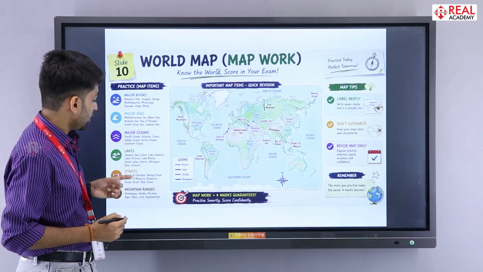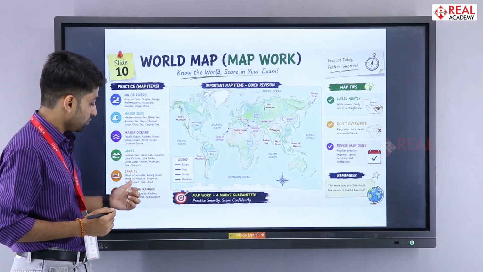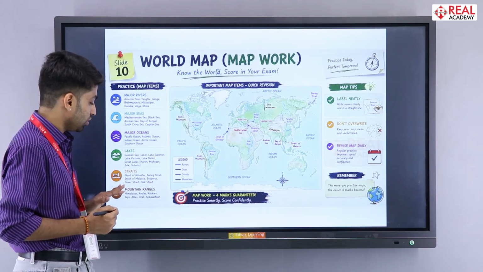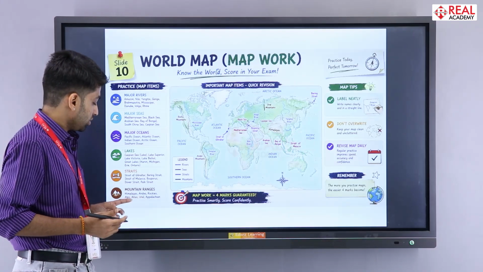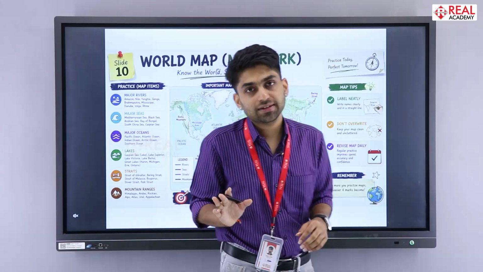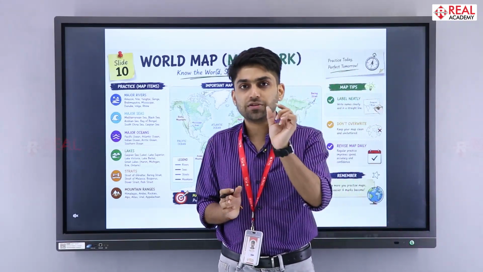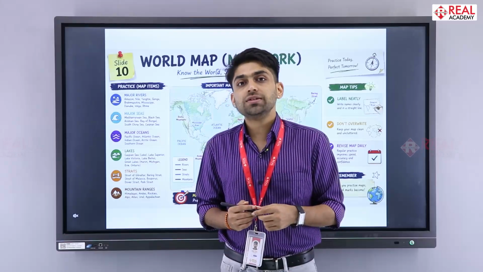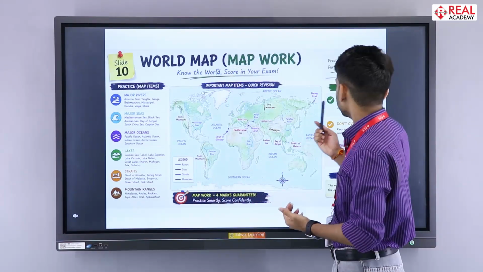Then straits: Strait of Gibraltar, Bering Strait, Strait of Malacca, Bosporus, Dover Strait, Palk Strait. All these you need to remember. Then for mountain ranges: Himalayas, Andes, Rockies, Alps, Atlas, Ural, Appalachian. All these things you need to practice. If your school has instructed you to use colored pencils with a specific color code, then use it. And always make sure the pencil is sharpened before you use it on the map.